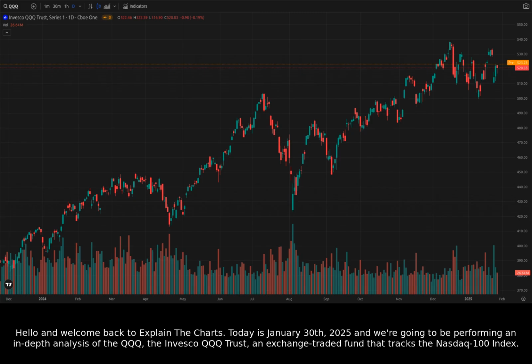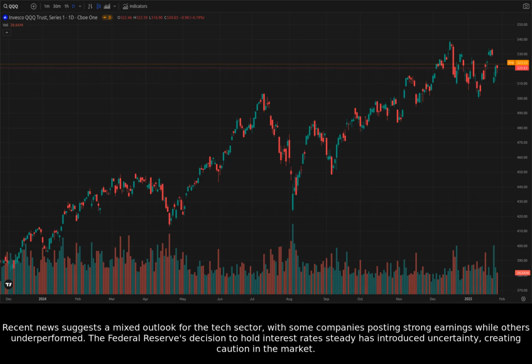Today is January 30th, 2025, and we're going to be performing an in-depth analysis of the QQQ, the Invesco QQQ Trust, an exchange-traded fund that tracks the Nasdaq 100 index. Recent news suggests a mixed outlook for the tech sector, with some companies posting strong earnings while others underperformed. The Federal Reserve's decision to hold interest rates steady has introduced uncertainty, creating caution in the market.